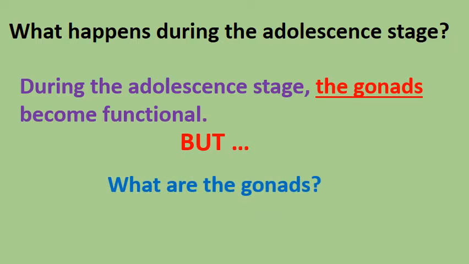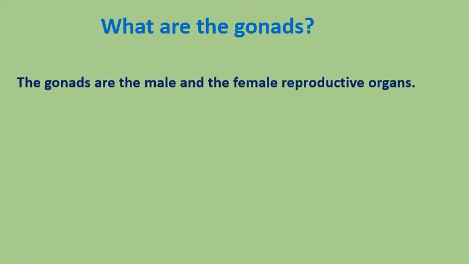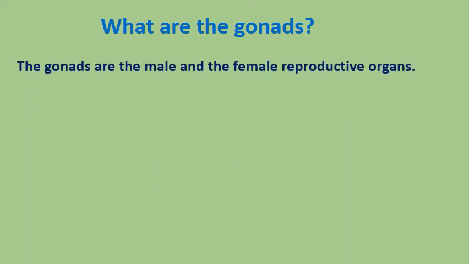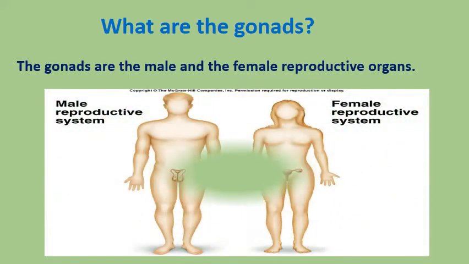The gonads are the male and the female reproductive organs. If you look at the picture, we have the male reproductive system, and this is the gonads. And in the female, this is the reproductive system, and this is the gonads.